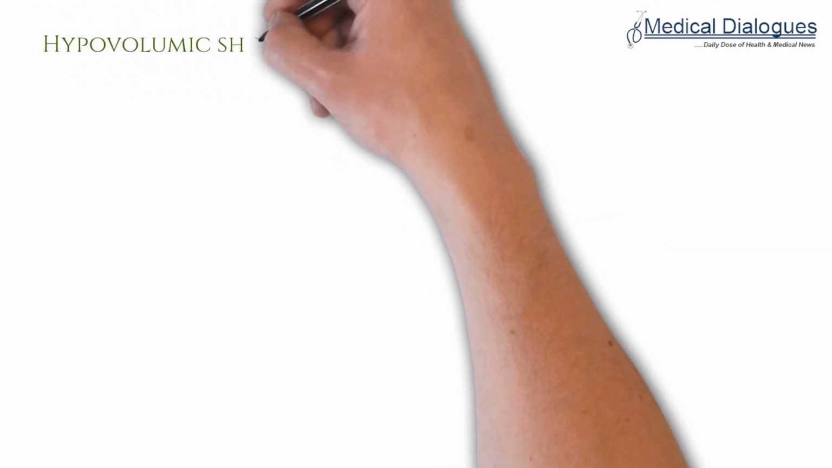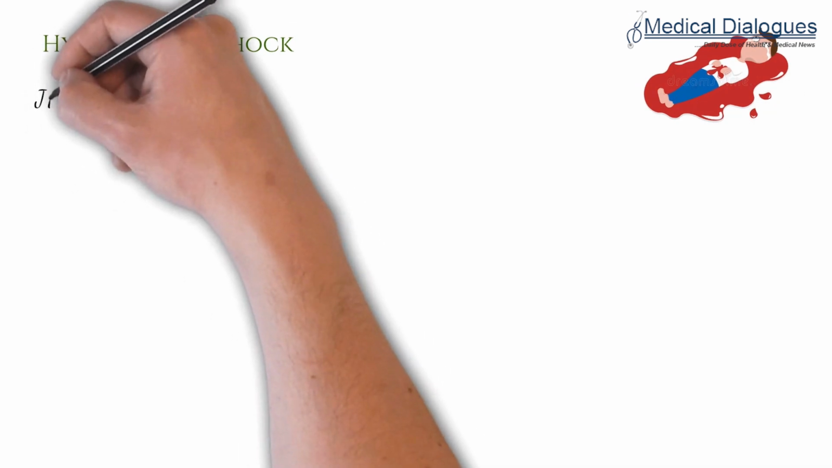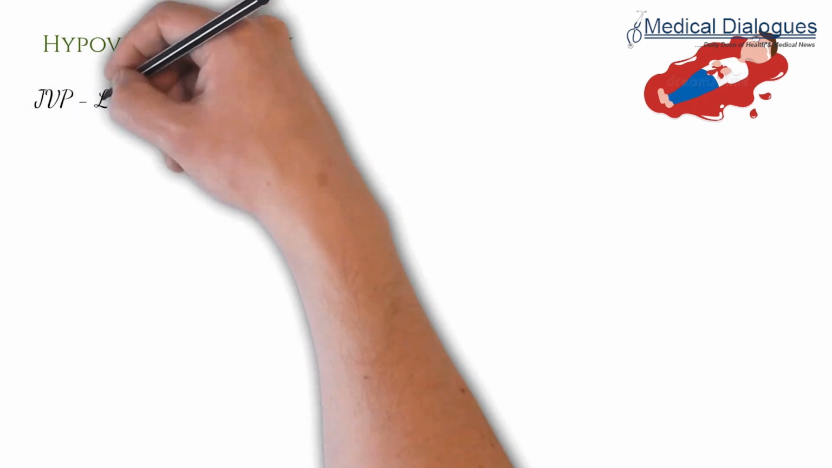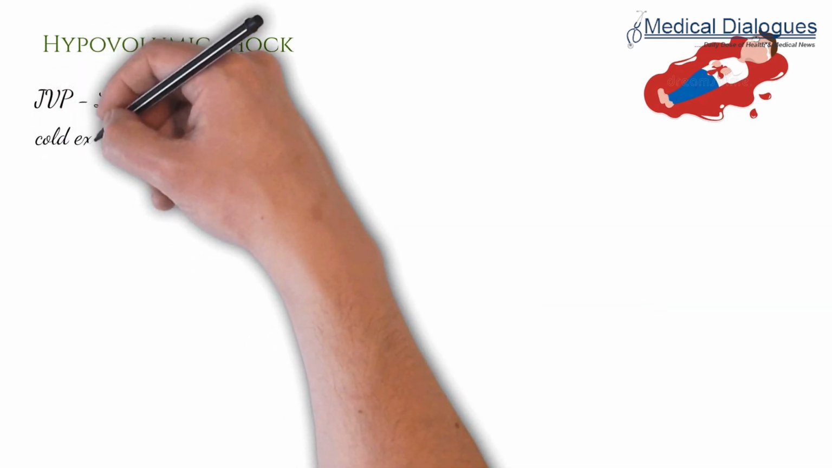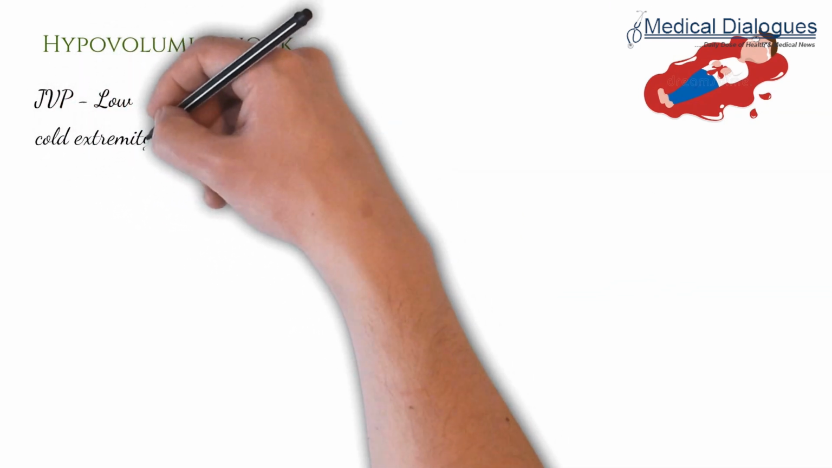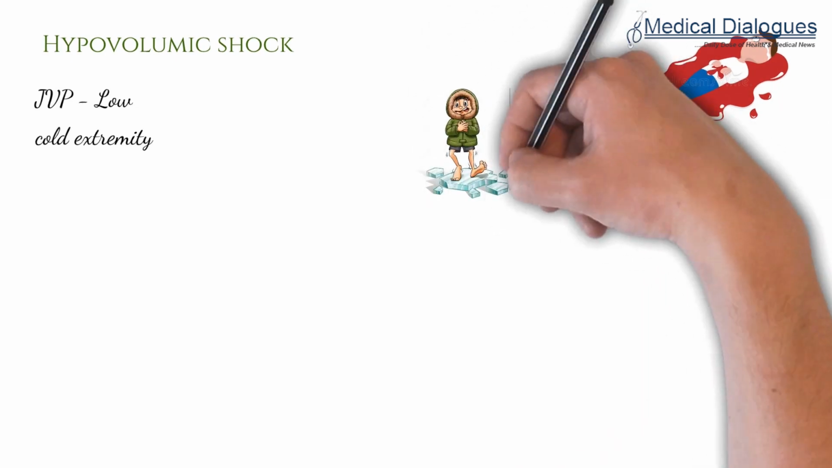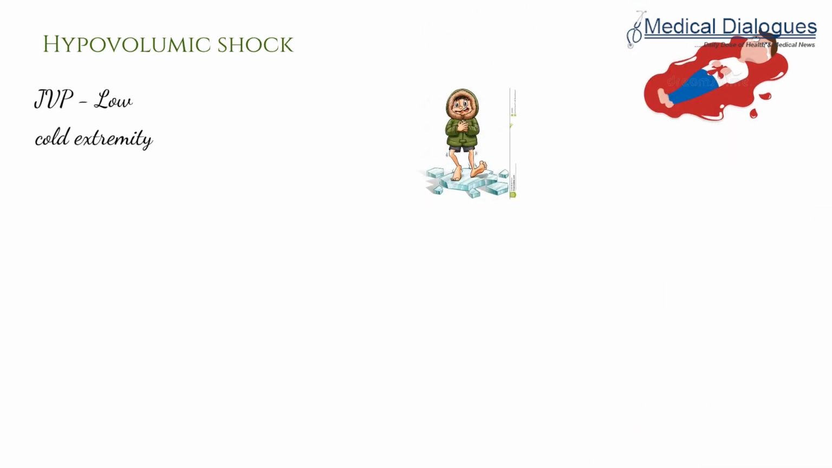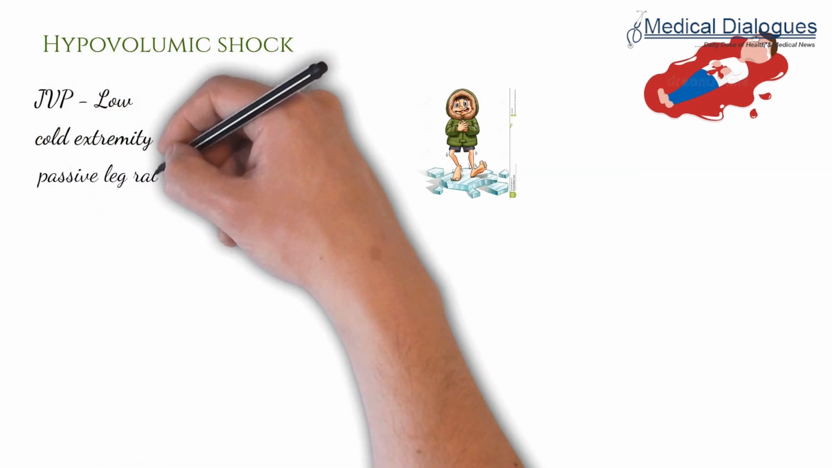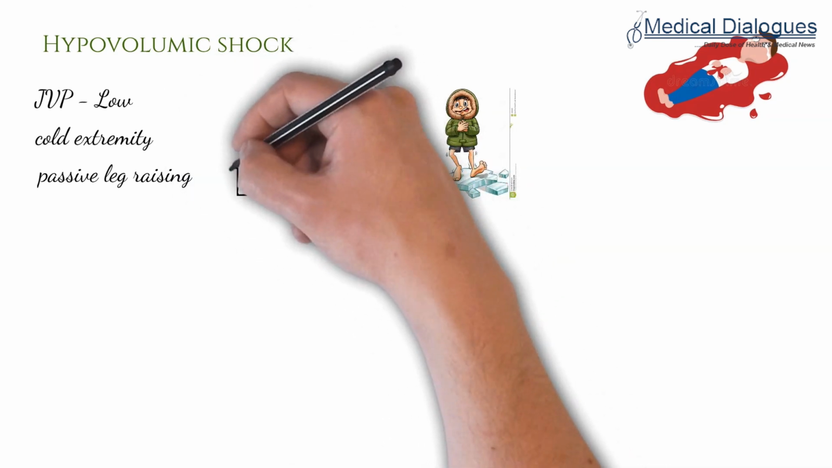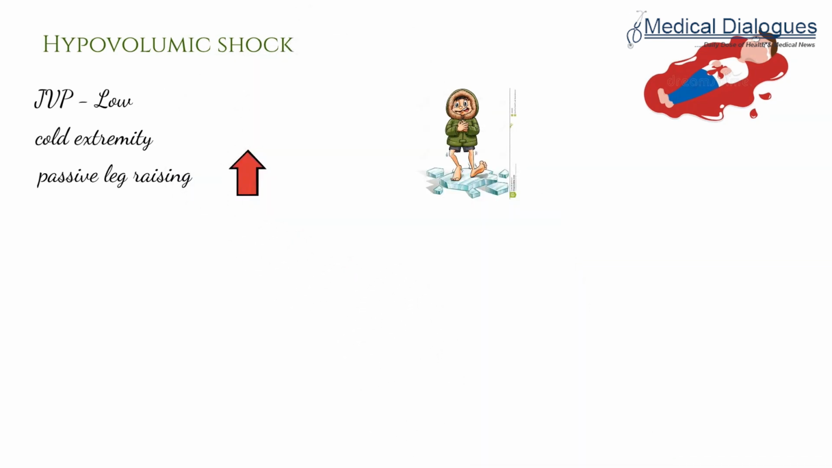So friends, now we shall be discussing hypovolemic shock. What happens in hypovolemic shock is the JVP will be low. The extremities will be cold because of the decrease in the peripheral circulation. On passive leg raising, that is by raising the leg 45 degrees, there will be an increase in the pulse pressure.